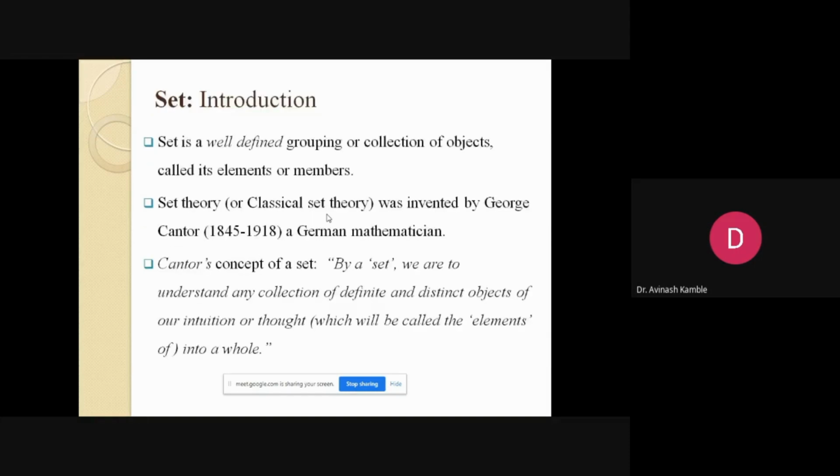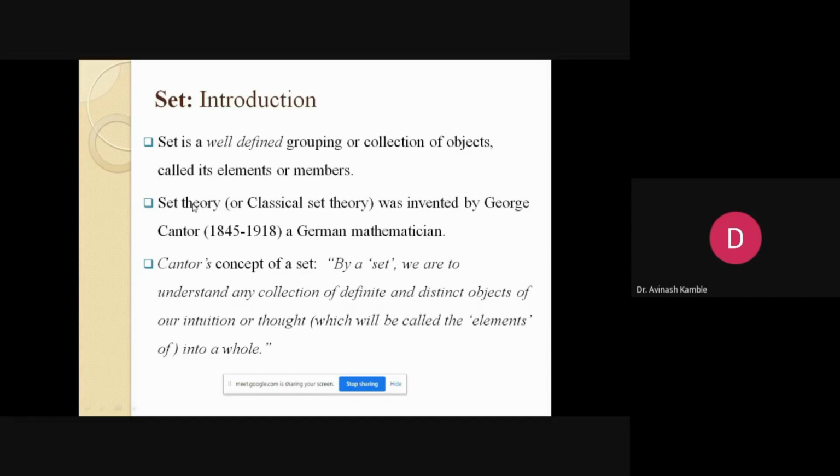Now, a set, as we all know, because we have already studied sets at the beginning level. When we get introduced to mathematics, we know that a set is a collection of well-defined objects. The phrase well-defined gives one particular meaning: whatever the members or the collection of objects in a particular set, they will have the same characteristics. And the objects or the members are generally known as elements of a set.